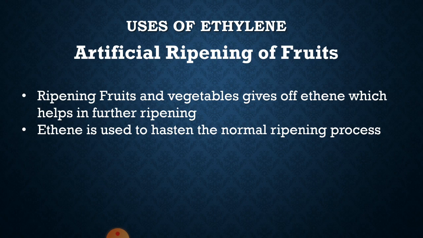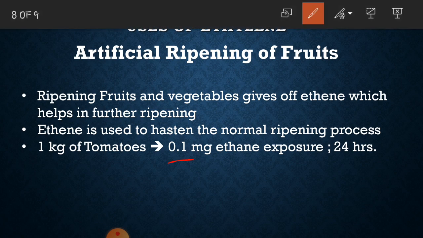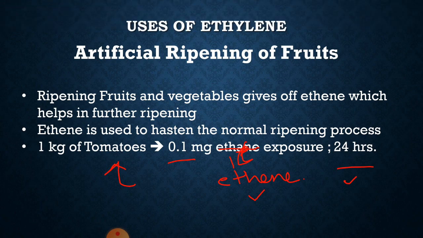Ethene is used to hasten the normal ripening process. For example, if we have 1 kilogram of tomatoes, then in order to ripen 1 kilogram of tomatoes, we need 0.1 milligram ethene exposure. This is ethene, for 24 hours. Now in this duration, exposure of ethene will ripen 1 kilogram of tomatoes. So this is one of the uses of the ethene in the artificial ripening of fruits and vegetables.